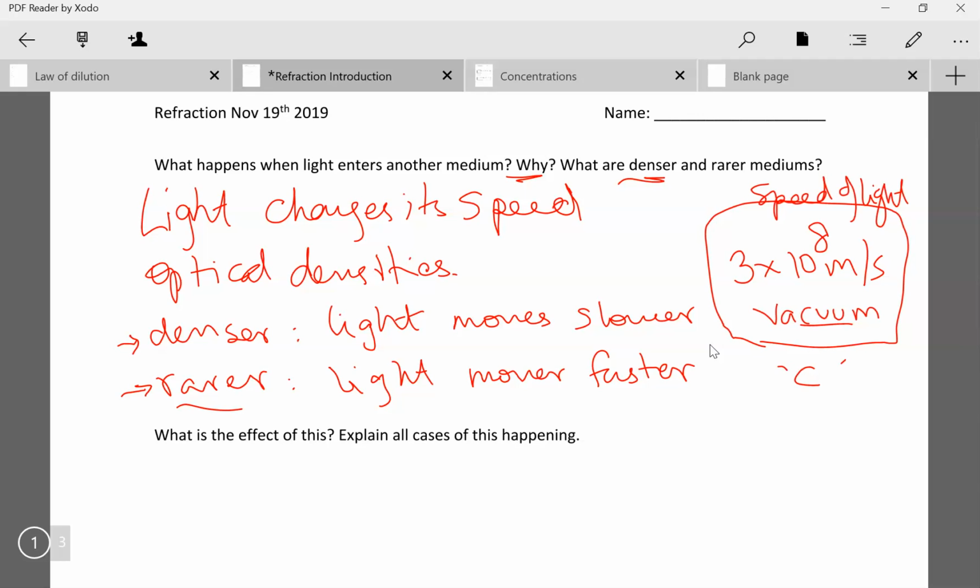And here we have to understand that this vacuum is the rarest medium because there's absolutely no particles in a vacuum, and there's nothing that can be rarer than vacuum. This is basically where light travels the fastest, and all other mediums would be denser than vacuum.